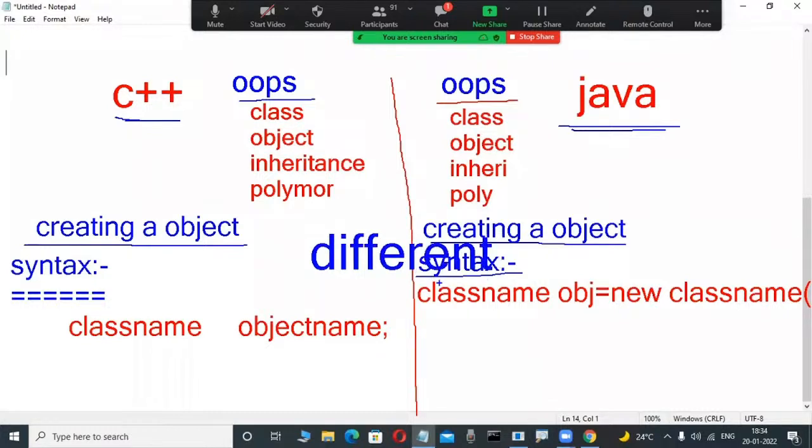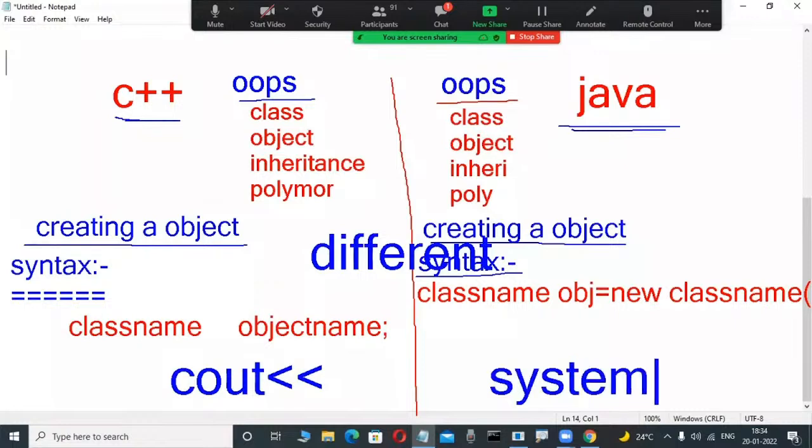And functions are also totally different. Suppose in C++ I want to display output, cout is a function for streaming output. And in Java, what is the function? System.out.println, something is there or not? Yes, that's why syntactically different. Functions are also totally different in these two object-oriented languages.